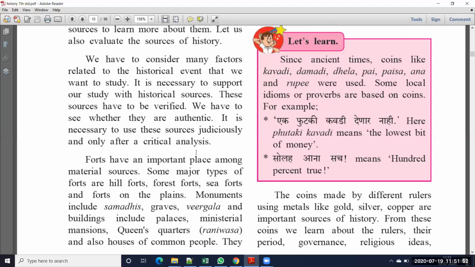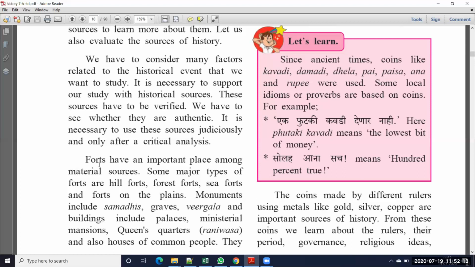So that means when you get any historical things, you have to do critical analysis. Critical analysis means examination, observation. You should observe very clearly when you get any material, then only you can get more information about that particular coin or particular event.